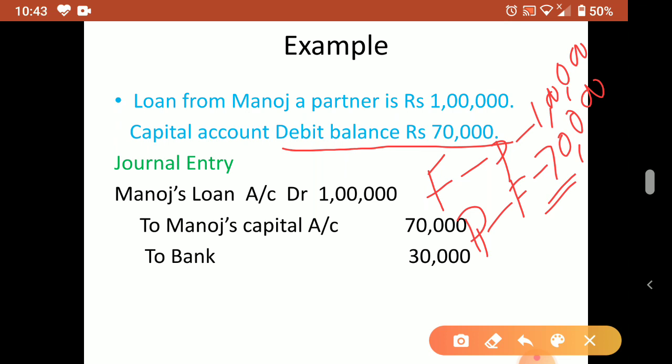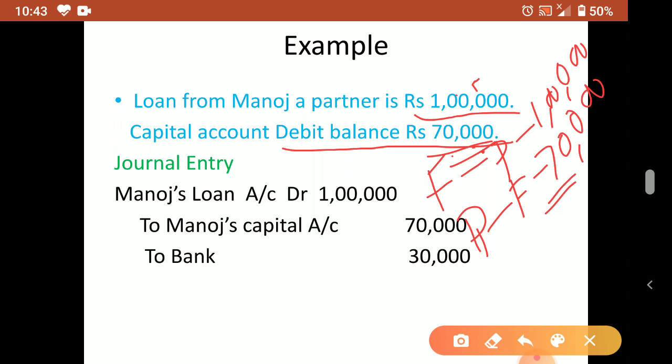If the partner's capital account is showing a debit balance, but that debit balance is less than the loan amount, also see that here the debit balance of the capital account is 70,000, loan is 1 lakh. That means the debit balance is less than the loan amount. So he has to pay the firm 70,000, but the firm has to pay him 1 lakh. So what will we pay? How much extra is needed?